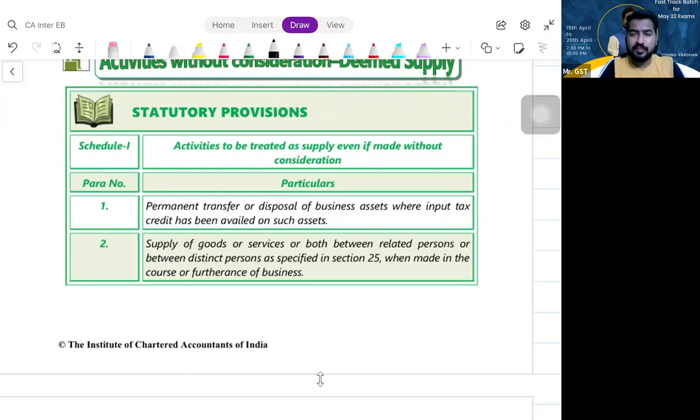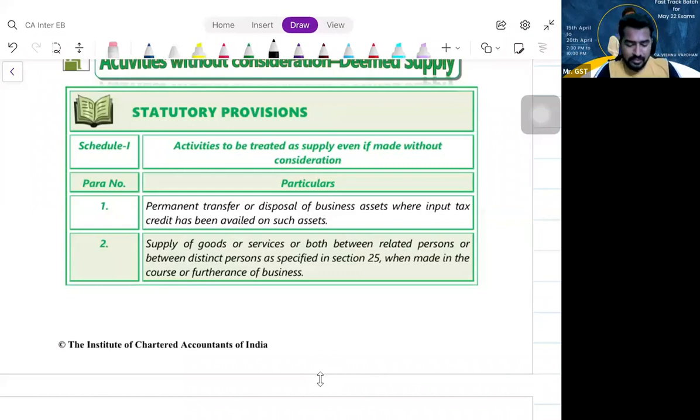You have availed ITC benefit. So now what I am saying is, whatever the transaction you are doing, whatever the supply you are making, whatever the transfer you are doing without consideration, that transaction is supply. Even though done without consideration, it is supply. Am I clear? Yes, sir.